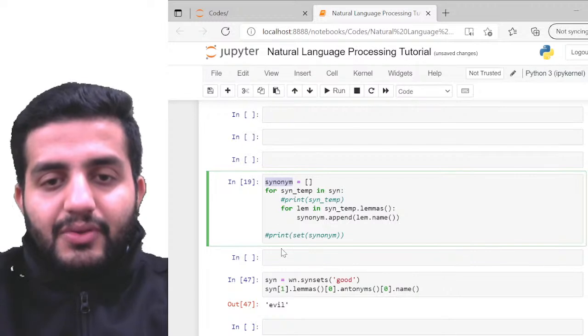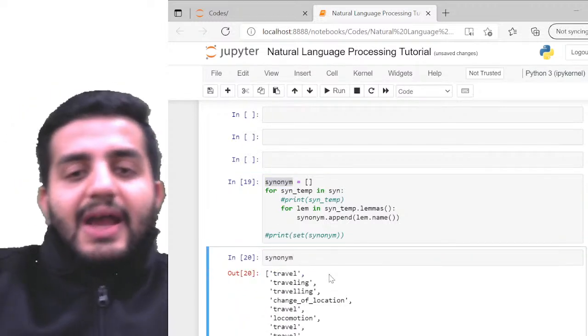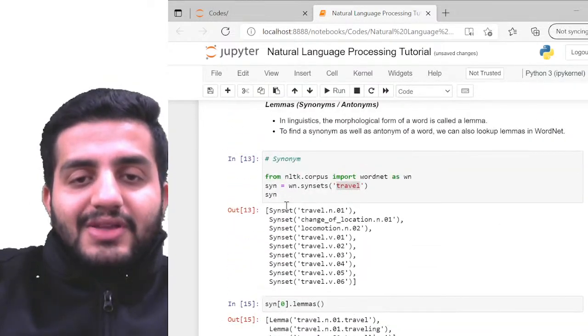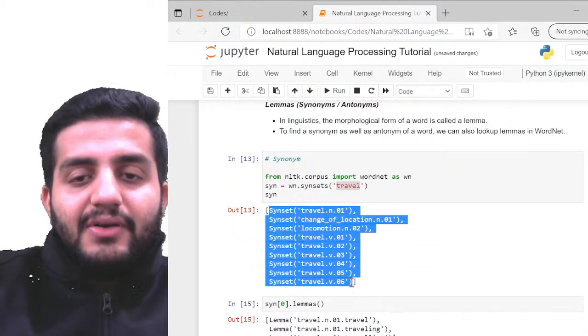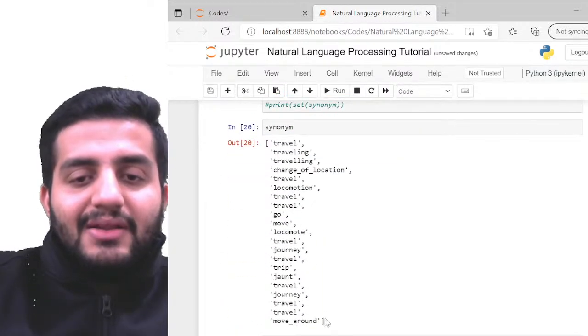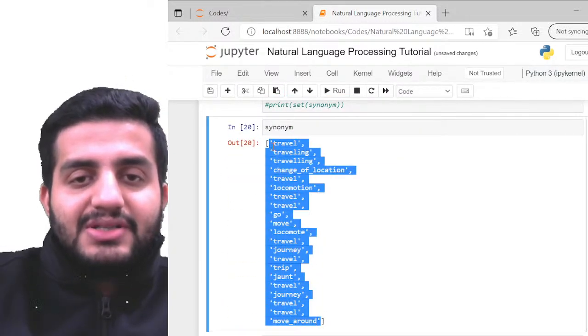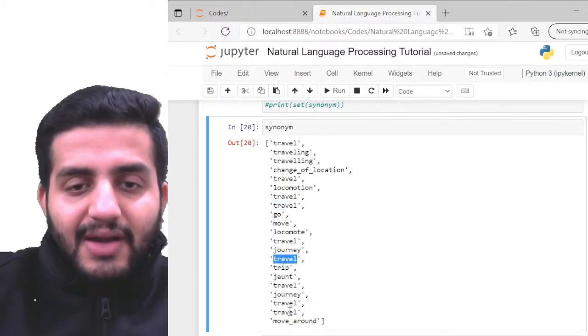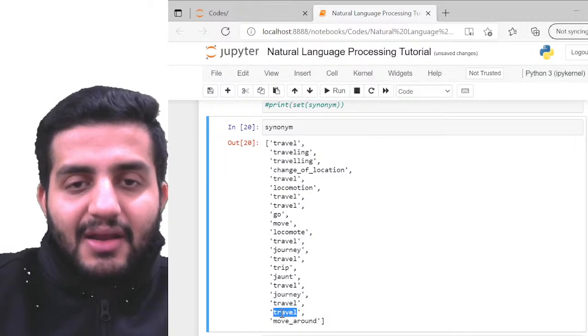Now we're going to do this. So I have the synonyms available here. For all of the syn sets, whatever lemmas or words are available have now been given in this list, right? Can you see this? The word travel is repeating, like here, here, here, right? So multiple times, here again, right?